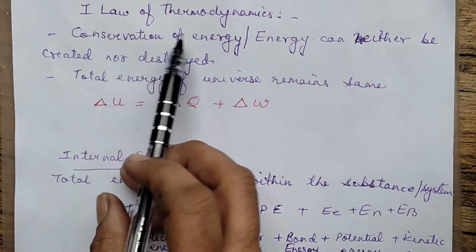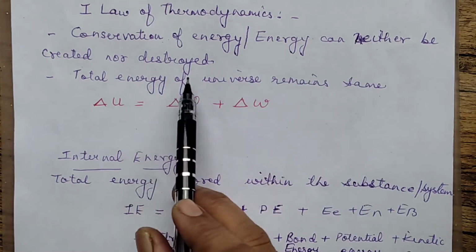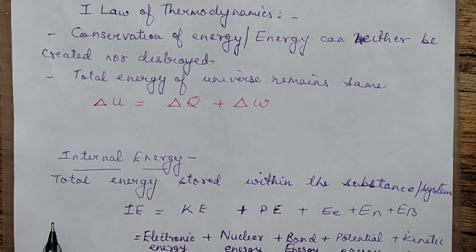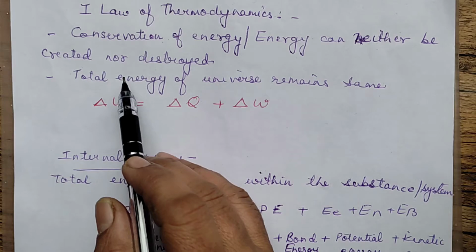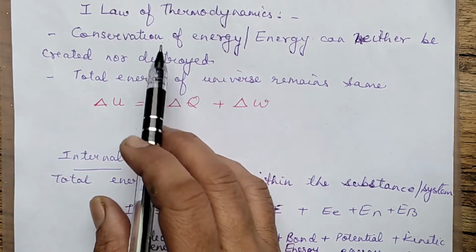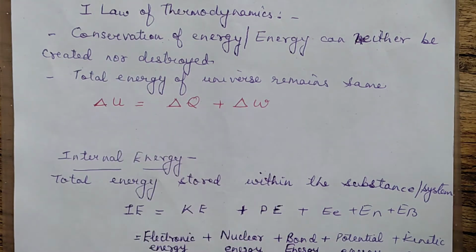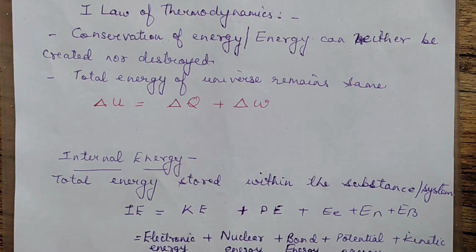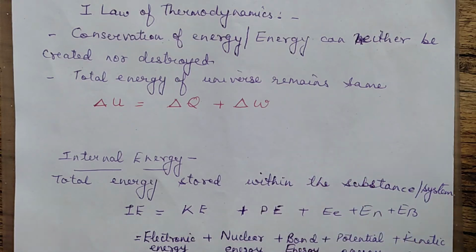The first statement we are doing is the law of thermodynamics. We can state it as: energy can neither be created nor be destroyed. Or in a simple statement we can say, law of conservation of energy. The first law of thermodynamics is basically conservation of energy. For example, in any form we are talking about the transfer of energy. If the system loses energy, the energy goes to the surroundings, and if the surroundings are losing energy, the energy will go to the system.